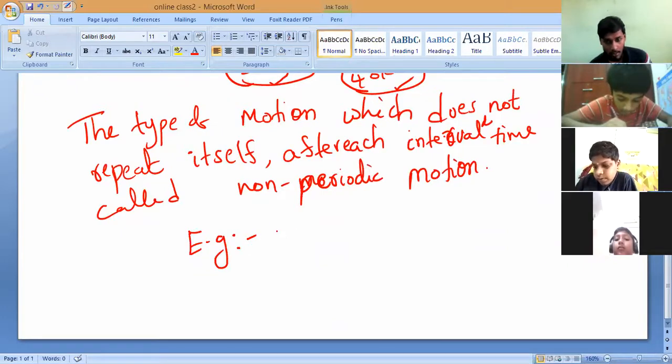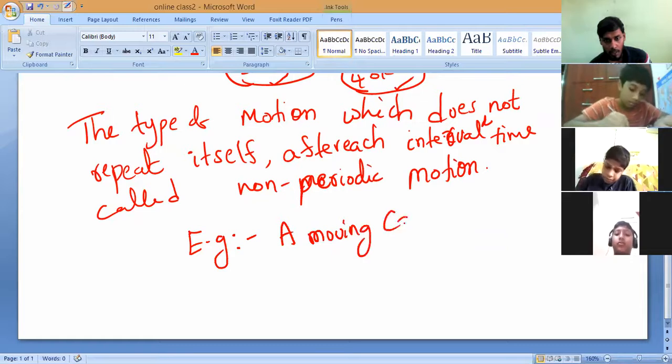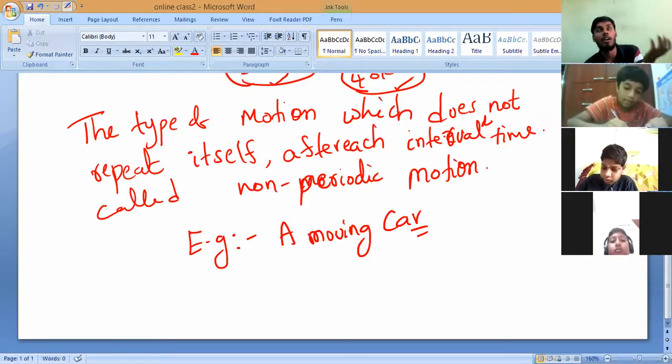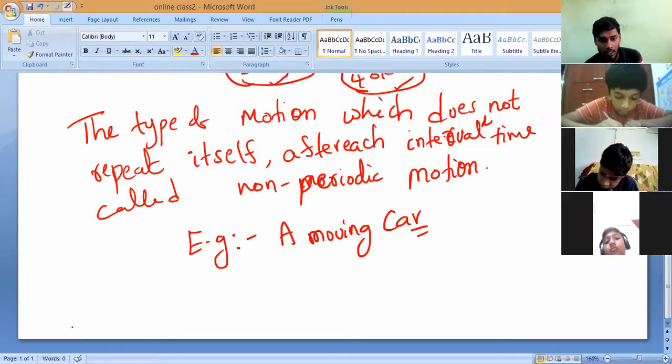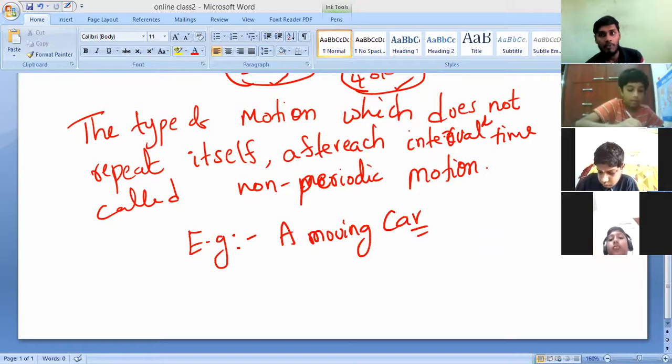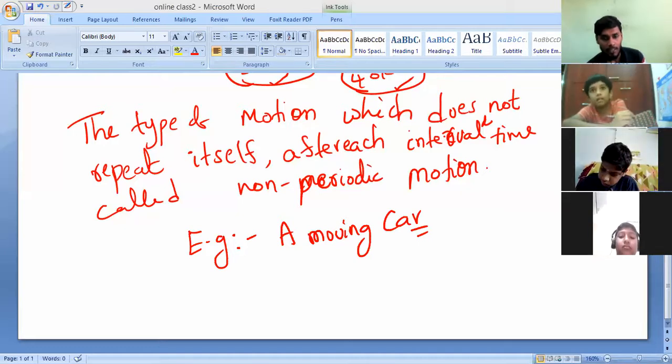So the example you can write: a moving car. For example, few times your car will stop, few times your car will move, few times your car will move very fast, few times your car will move very slow. Is it the same kind of motion repeating every time? It is not. So that is why I can say the moving car is an example of non-periodic motion. All of you write it. Non-periodic motion. Understand, right?